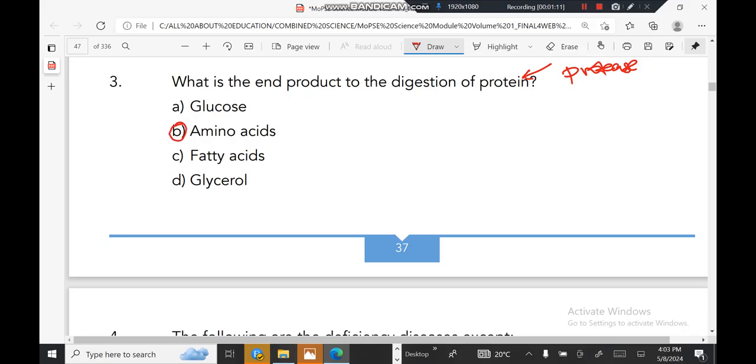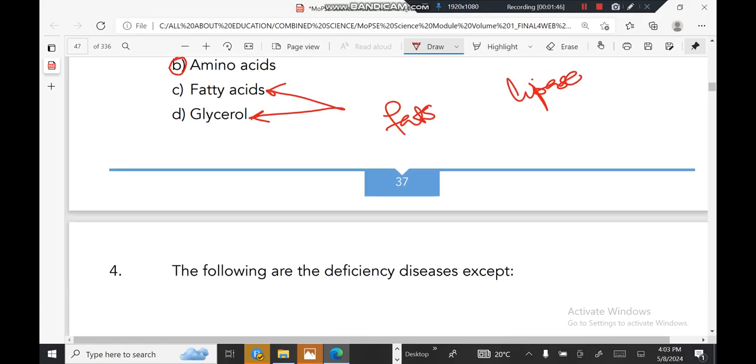Glucose, we get after the breaking down of carbohydrates by an enzyme called carbohydrase. And fatty acids and glycerol, we get after the breaking down of fats by the action of an enzyme called lipase.